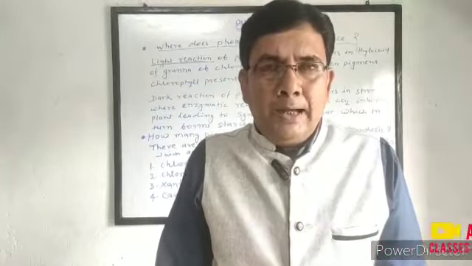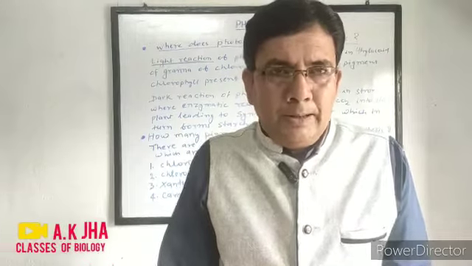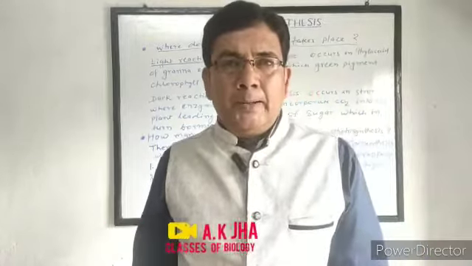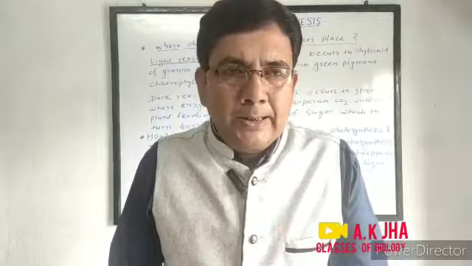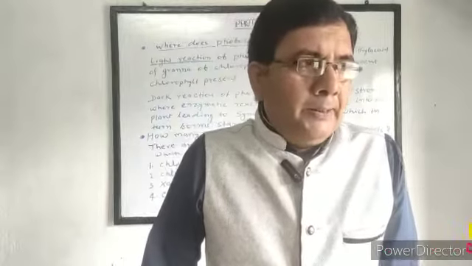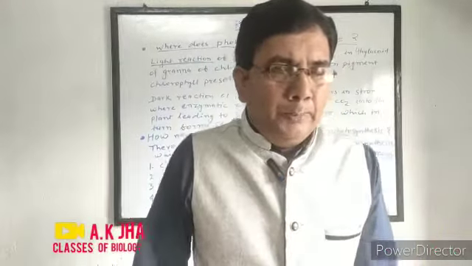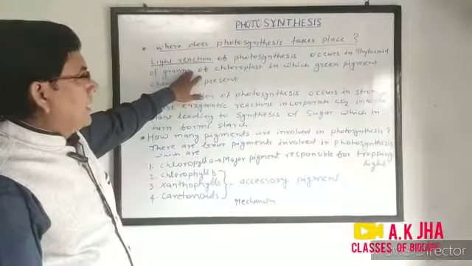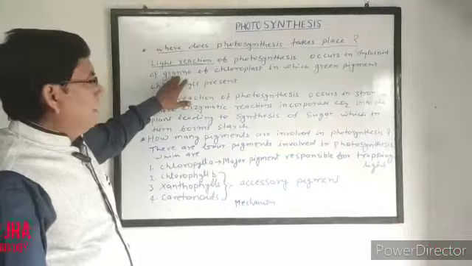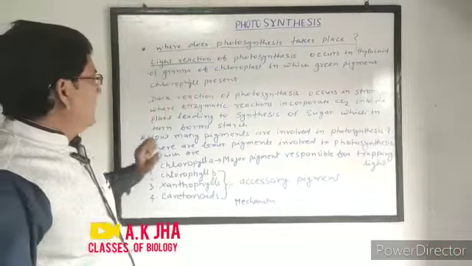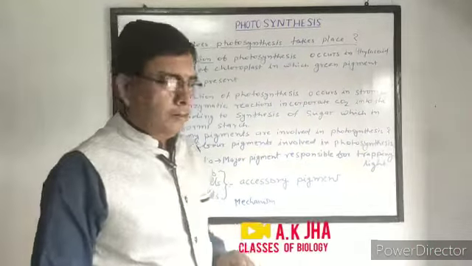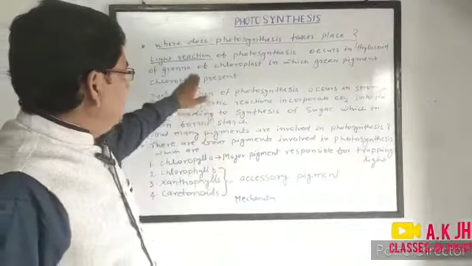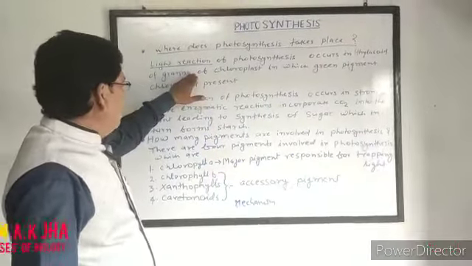Grana are made up of a number of thylakoids, and thylakoids contain the green pigment chlorophyll. That is, the light reaction of photosynthesis occurs in thylakoids of grana of chloroplast, in which the green pigment chlorophyll is present. In this process, light is essential.